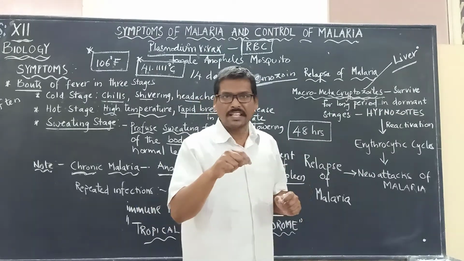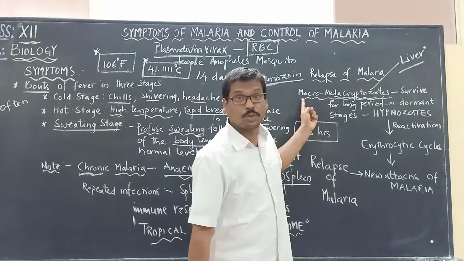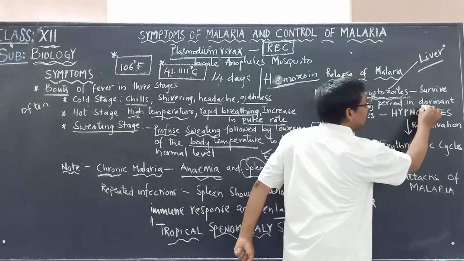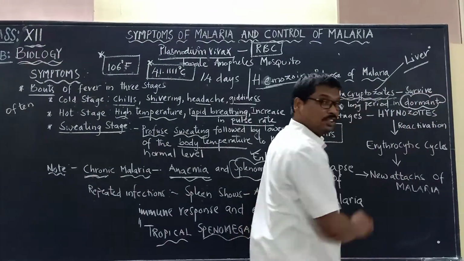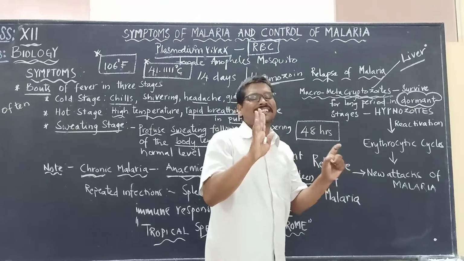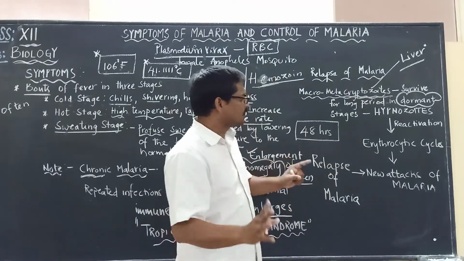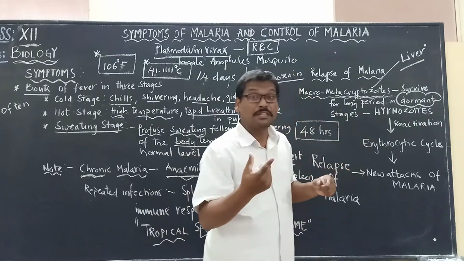But if they are there in the liver, they have to cause the disease. But please remember, these macrometacryptozoites are in a dormant stage. Dormant means what? Resting period. They do not show any disease causing symptoms, nor do they multiply. So suddenly these start multiplying.